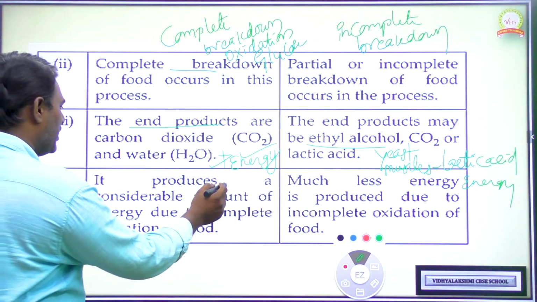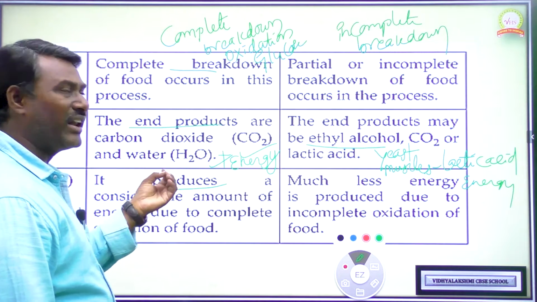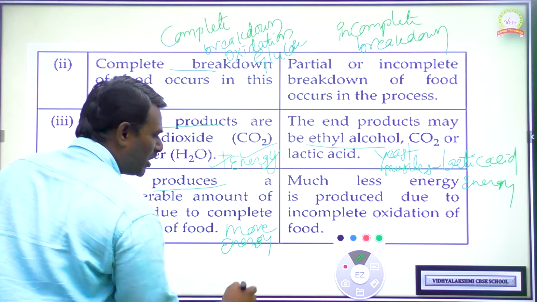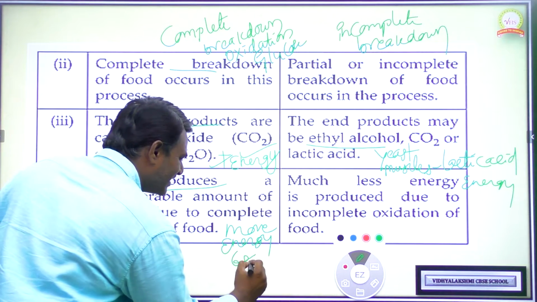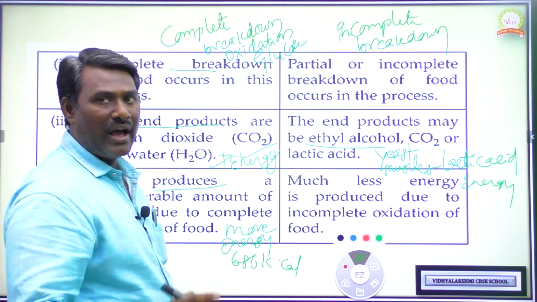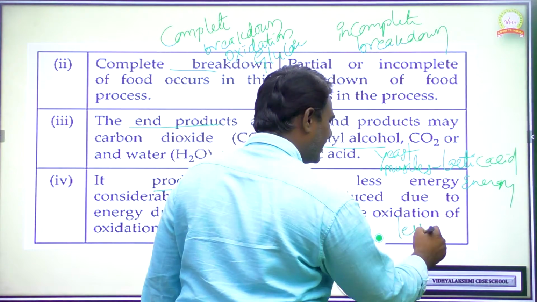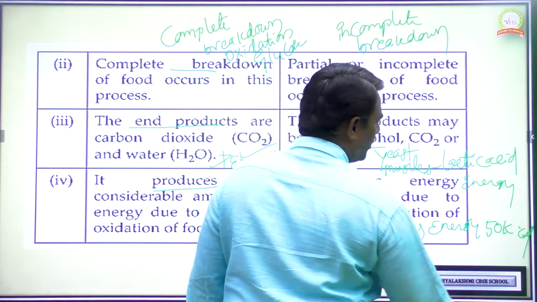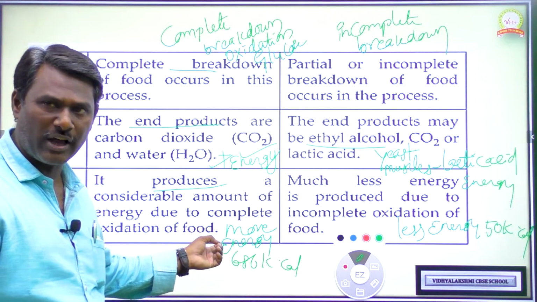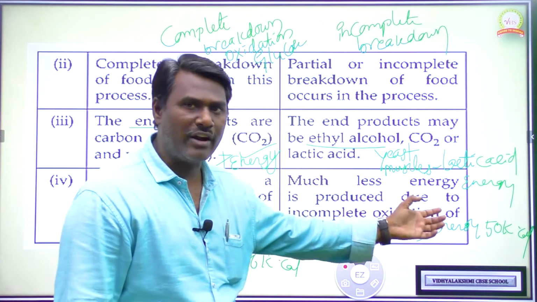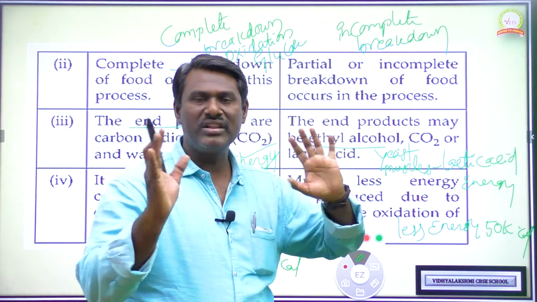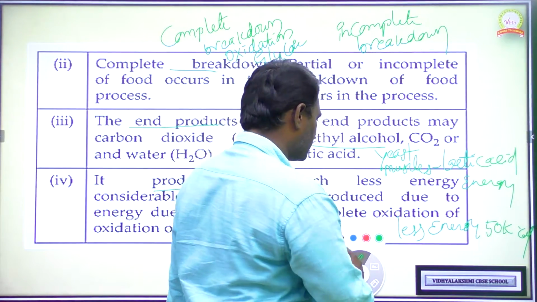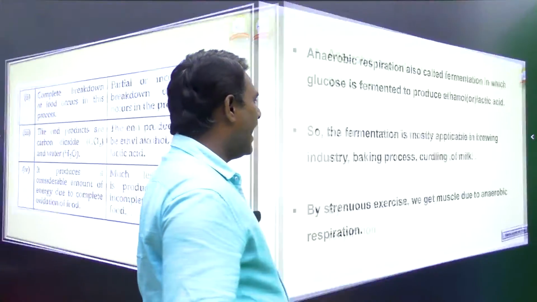And next difference is it produces a considerable amount of energy. More energy is secreted during aerobic respiration: 686 kilocalories of energy. Whereas in anaerobic respiration, less energy is secreted, only 50 kilocalories. See the variation. More energy is produced during aerobic respiration, less during anaerobic respiration. So there is one more difference between aerobic and anaerobic respiration.